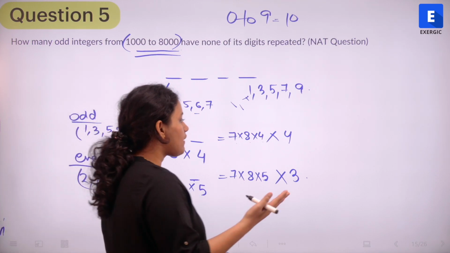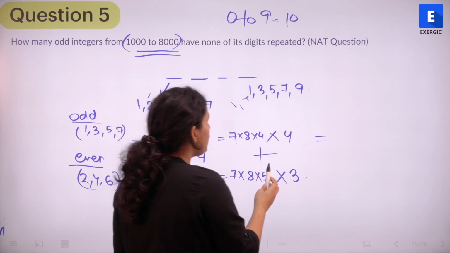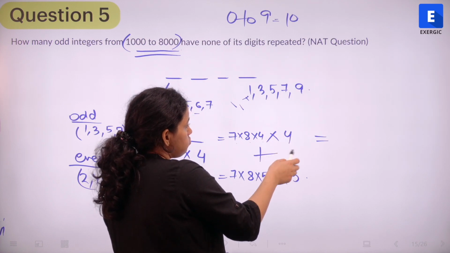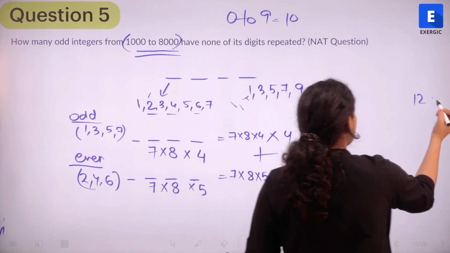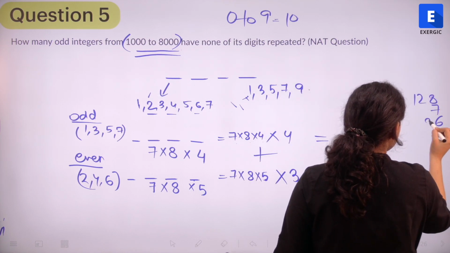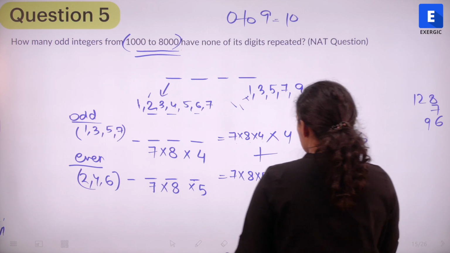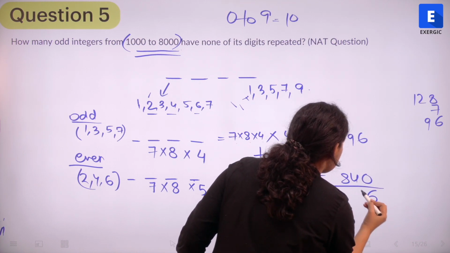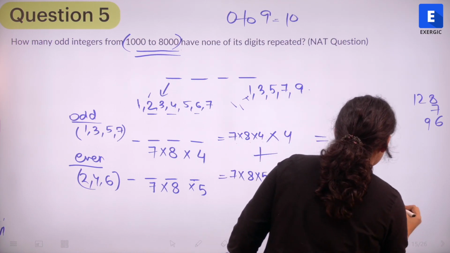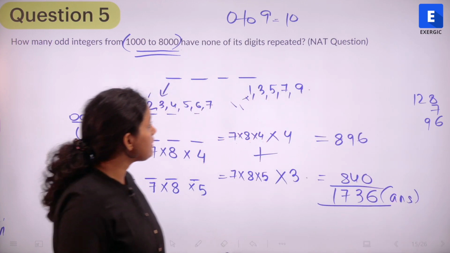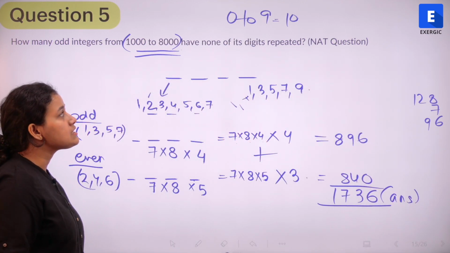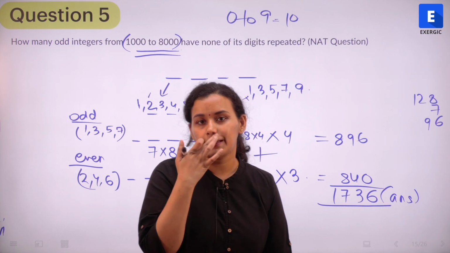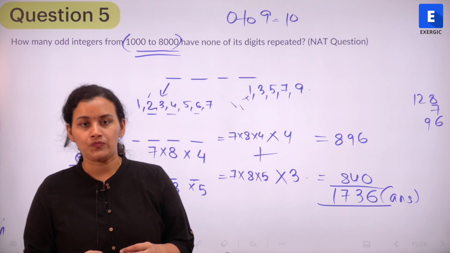So that's all. Now you just have to add these 2 cases up. So this is going to be 32 into 4 means 128 into 7, right? So 128 into 7, 896, and this is going to be 40, 120, 840. If I add this up, I get 1736. So the final answer is going to be 1736. So how many odd integers between 1000 to 8000 which have none of its digits repeated? 1736 odd integers. Is it clear?